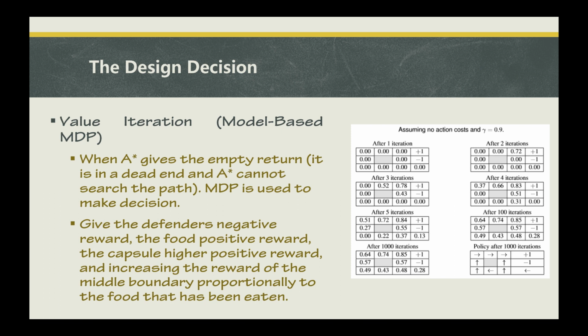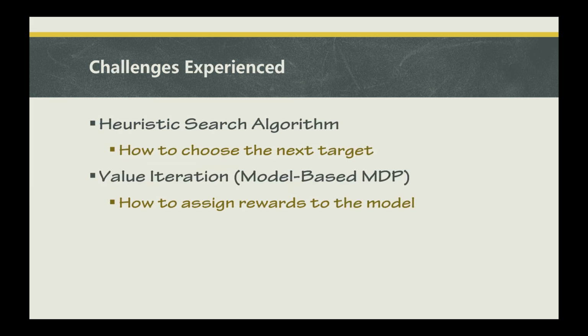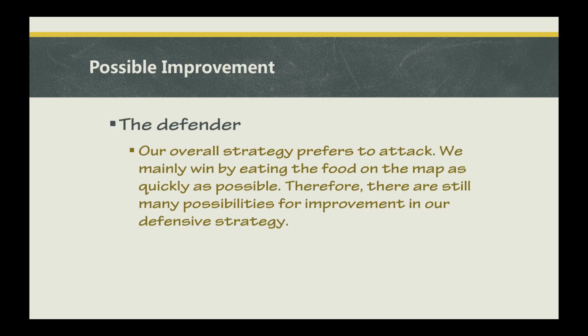Our idea for value iteration mainly consists of two aspects. The first is that if A* fails, MDP is used to judge which policy is the best. The second is that different reward values are assigned to different elements in the model. During the project, we mainly faced two challenges. First, we need to decide how to choose the next target in heuristic search algorithm. Besides, how to choose appropriate rewards for different elements is also worth thinking about.